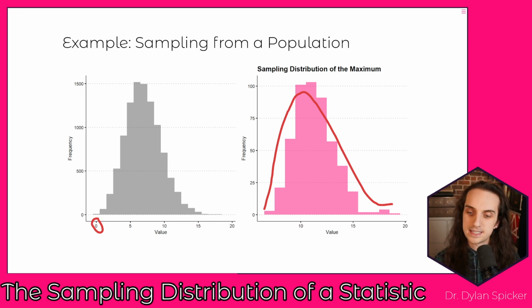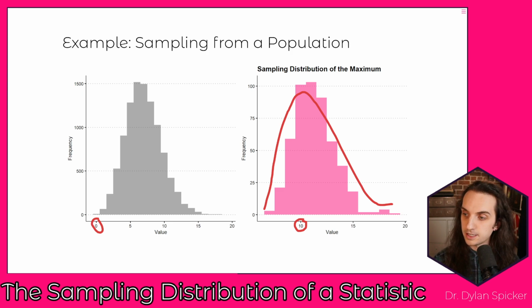But the key thing to note is that it does not nearly go down as low. It's very unlikely that we're going to get a maximum value of around 0. Instead, our maximums are going to be centered more around values of 10 or so. So we're pushing everything up a little bit.